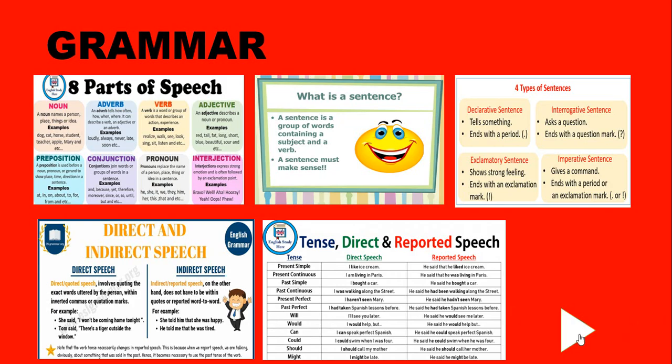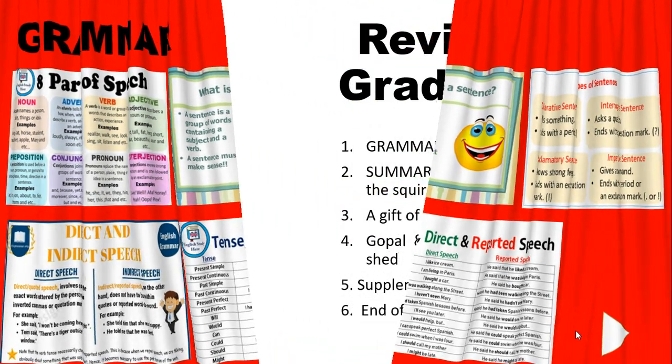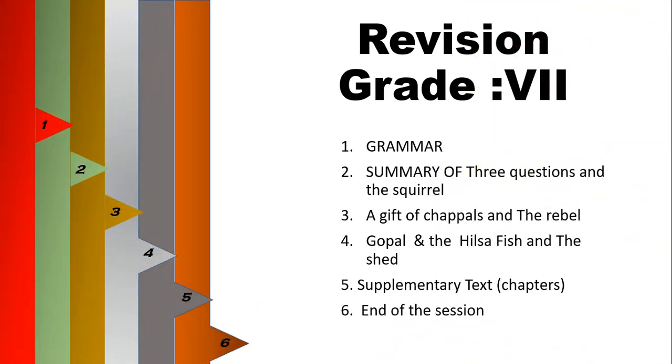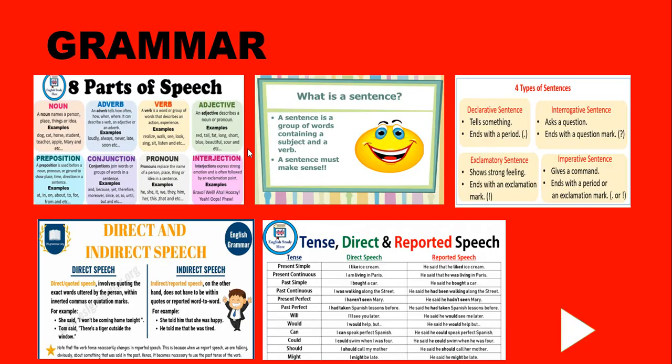So children, in grammar we have learnt about the parts of speech. What are the 8 parts of speech? And we have discussed what are adverbs, what is a verb, what is an adjective, preposition, conjunction, pronoun, interjection. You can see here in the slide, in the first image I have showed you what is a noun, and I have given few examples there.